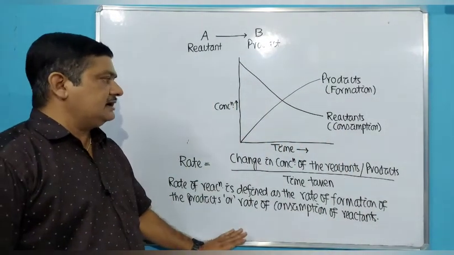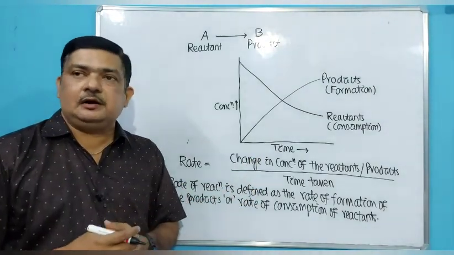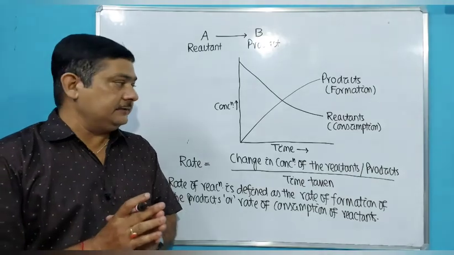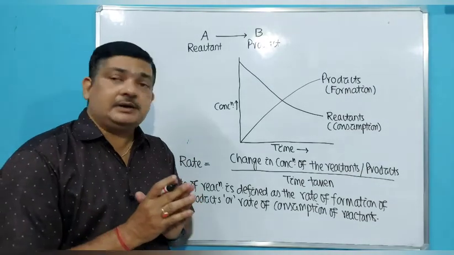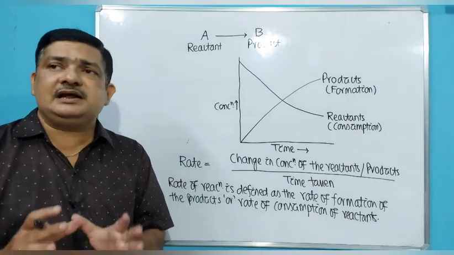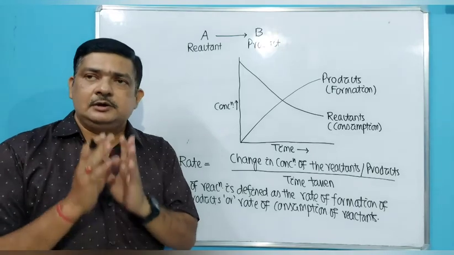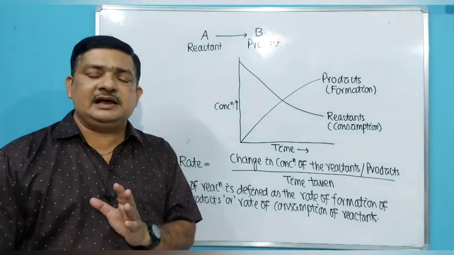So rate of a chemical reaction means mainly the change in concentration of the reactant or product over the given time period. So this is all about the rate of a chemical reaction, which we will discuss again. Then next, from a chemical reaction, which data do we require? What do we require for a chemical reaction?